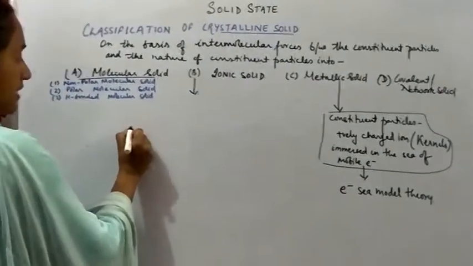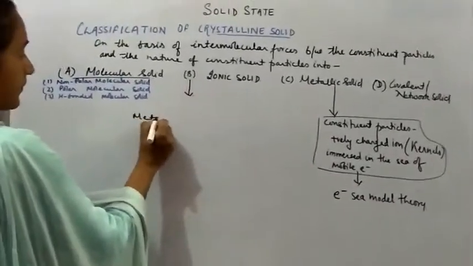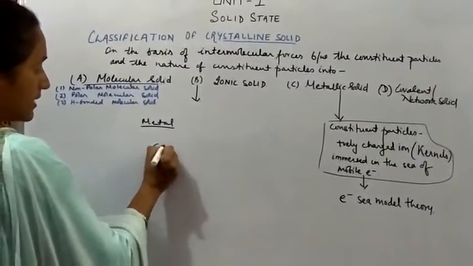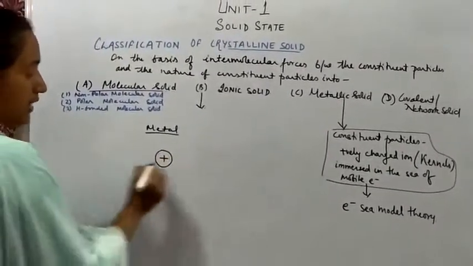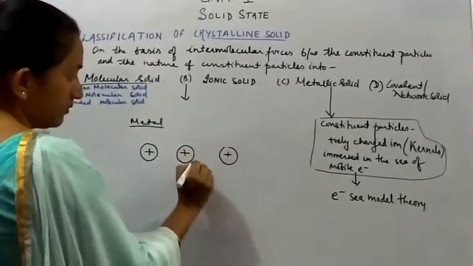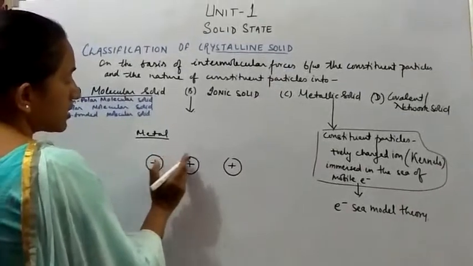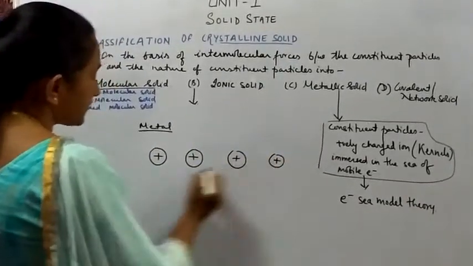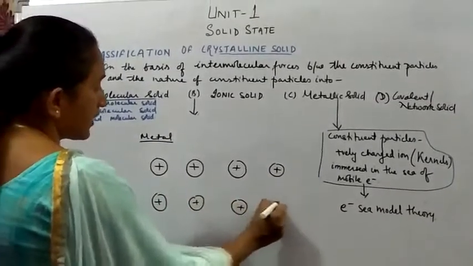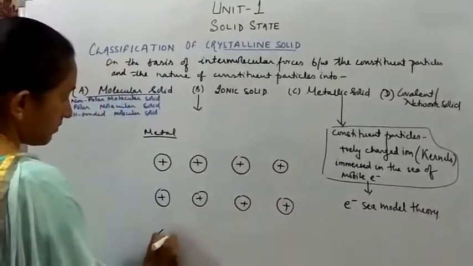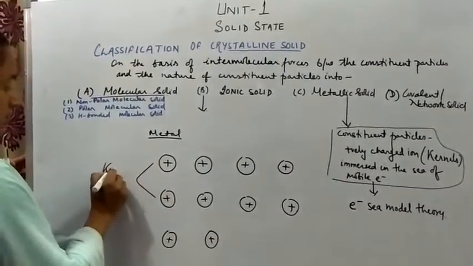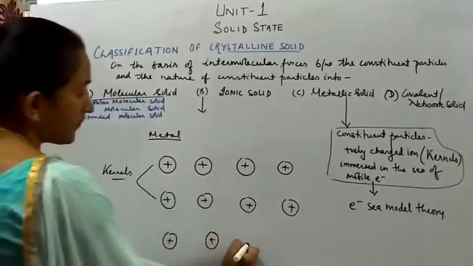Let us consider any metal. We are denoting the positively charged ion as a plus sign. These are all the metal atoms which have lost the outermost shell electrons, so we are denoting them by a positive sign. These represent the kernels here.